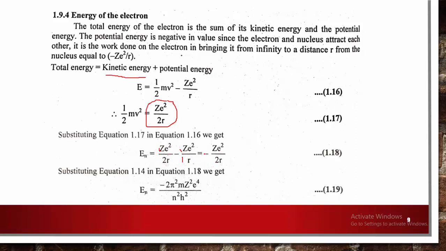By substituting these, you will get E n equal to minus z e square upon 2r. We have the r value, so after simplifying, you will get En, the energy of an electron in the nth orbit, equal to minus 2 pi square m z square e raised to 4 upon n square h square. This is the energy of an electron after simplifying all the values.